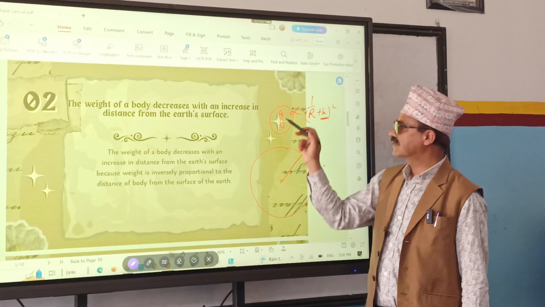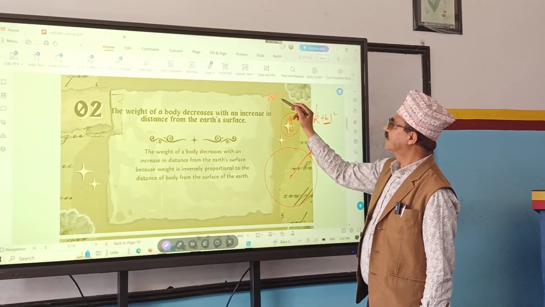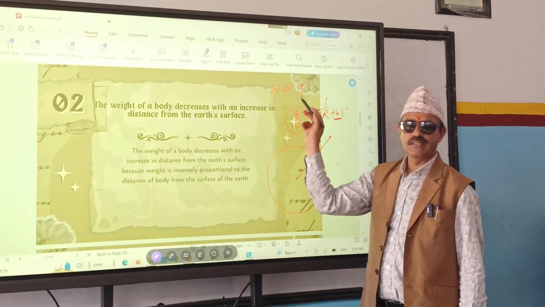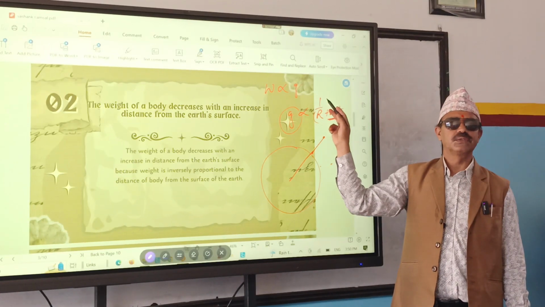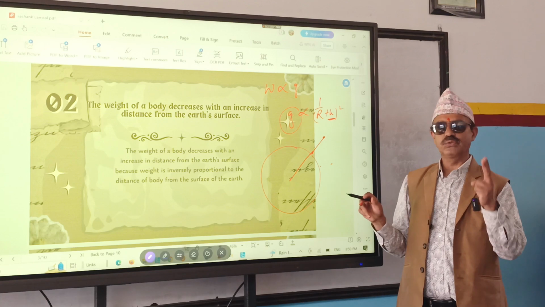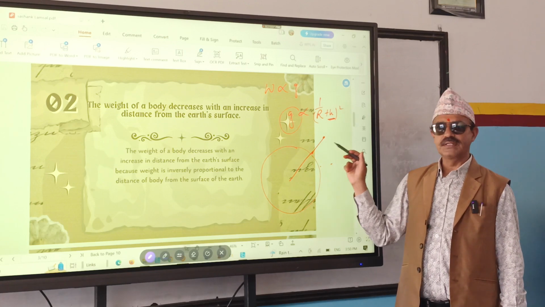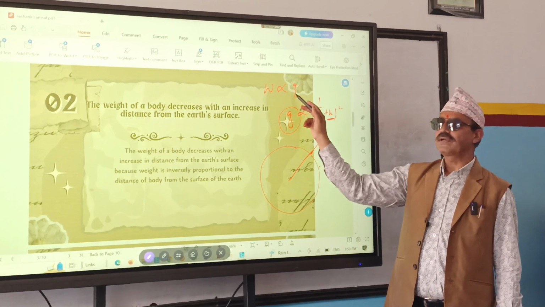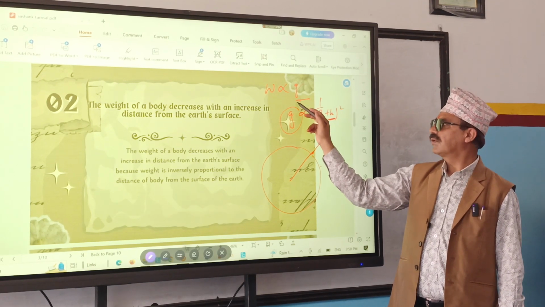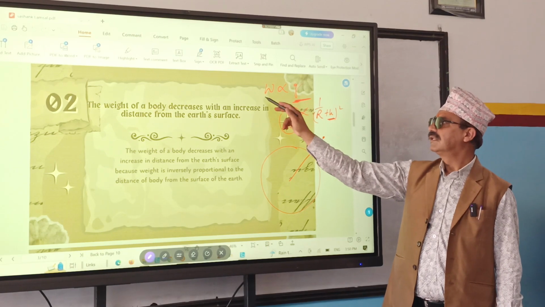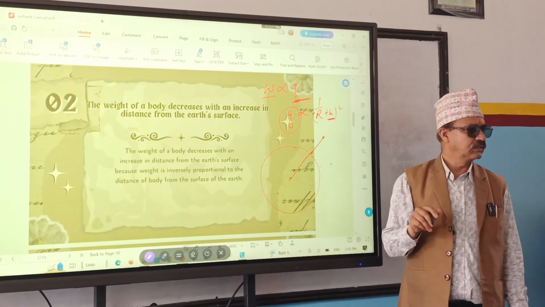When the value of acceleration due to gravity decreases, then weight also decreases because weight is directly proportional to acceleration due to gravity. Here we have to mention two things. As the altitude increases, the value of acceleration due to gravity decreases. And when the value of acceleration due to gravity decreases, the weight of the body also decreases.